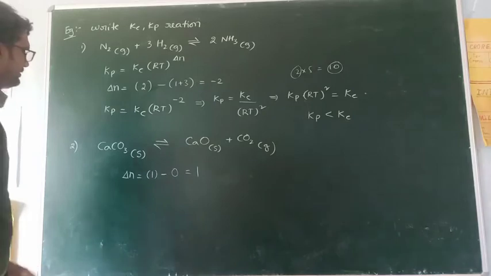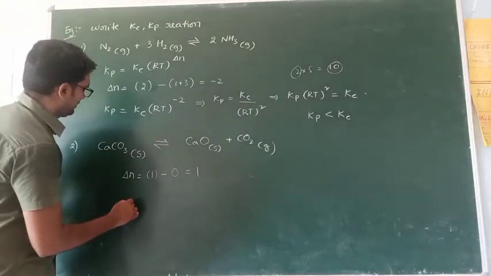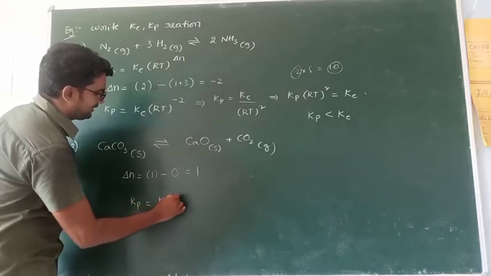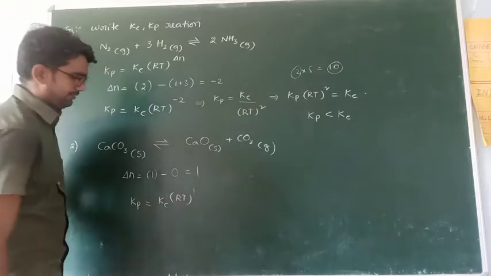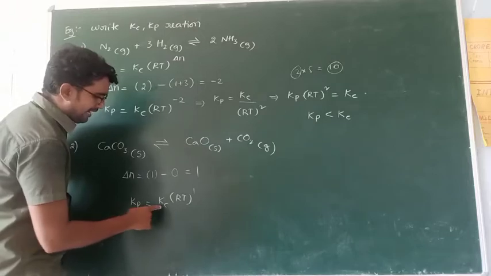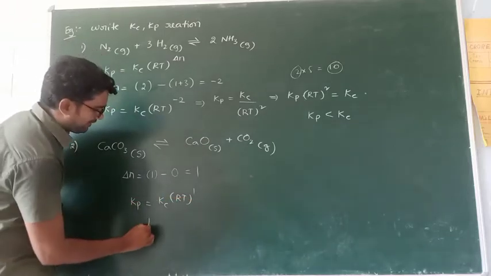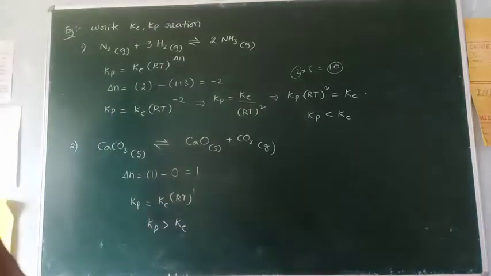Do you understand? Right. Now apply: Kp is equal to Kc into RT power delta N, value is 1. So which is bigger, Kp or Kc? Here Kc is multiplied with RT, we get Kp. So Kp is the larger value. Do you understand? Right.